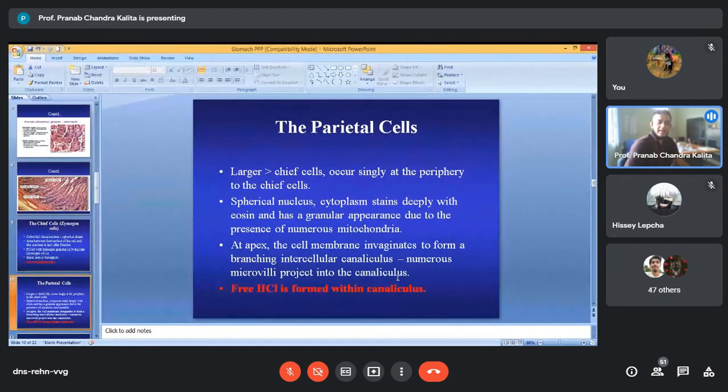So the important characteristics of parietal cells: they are larger than chief cells, they occur as single cells at the periphery of the chief cells, the cytoplasm stains deeply with eosin and has a granular appearance due to many mitochondria. At the apex you will find numerous microvilli that project into the intercellular canaliculus, and in the canaliculus HCl is formed.